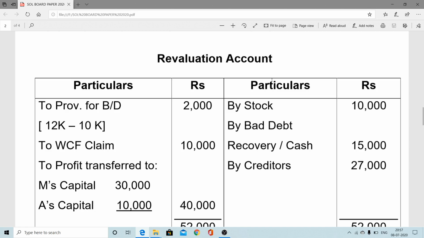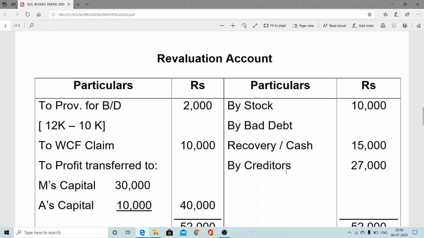So therefore, in the revaluation it is bad debt recovery, or we can also write cash here, because here bad debt recovery is being cancelled. Once it is credit, again it is debit. So the net adjustment is ultimately cash to P&L adjustment. So therefore we can write cash also, both are correct. That is the amount which was actually paid by that customer.